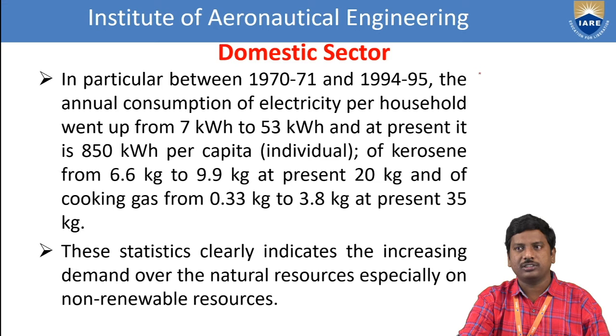For example, electricity usage between 1970 to 71 and 1994 to 95. That means nearby 25 years. In nearby 25 years, what happens? The energy consumption of electricity increases from 7 kilowatts to 53 kilowatts, and at present it is 850 kilowatts.